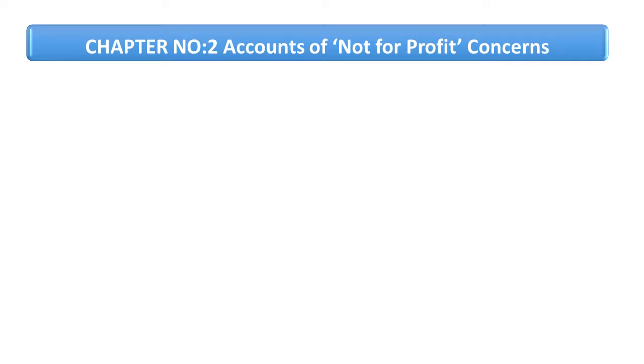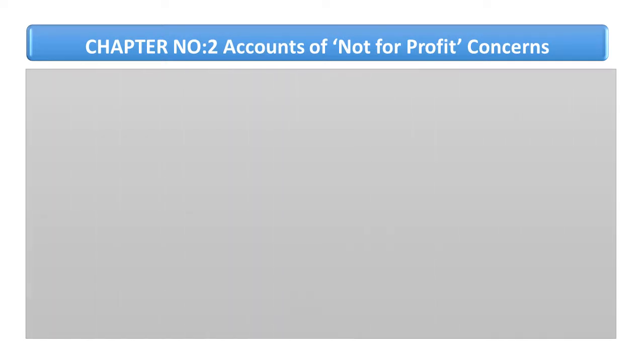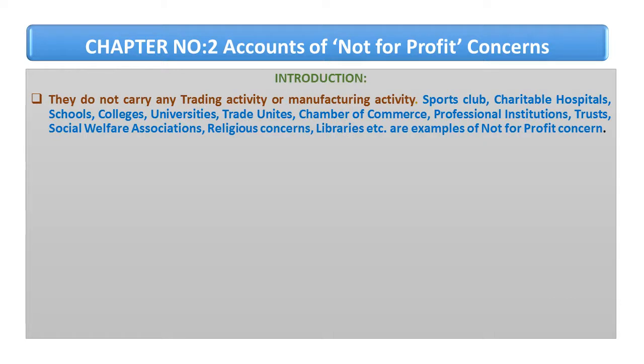In the not-for-profit concern, we will see the various examples. For example, it is given in the introduction that they do not carry any trading or manufacturing activities, that means they are not buying and selling goods. Yes, they are buying and selling goods, but not with the aim to earn profit, and that is why it is not a trading activity. Trading activity means our aim is to earn profit and we are buying and selling goods. But here they are buying and selling goods, but their aim is not to earn profit.